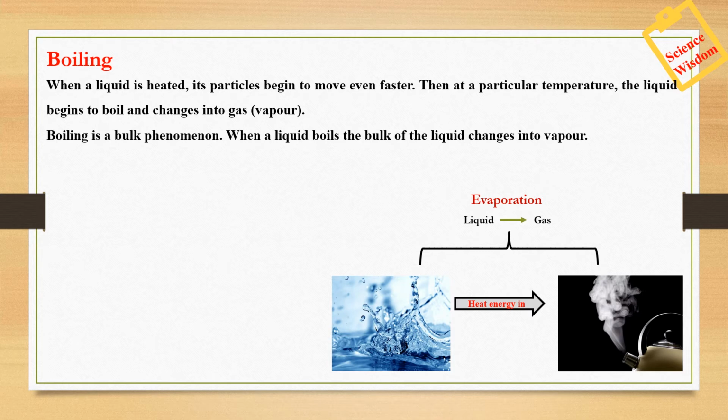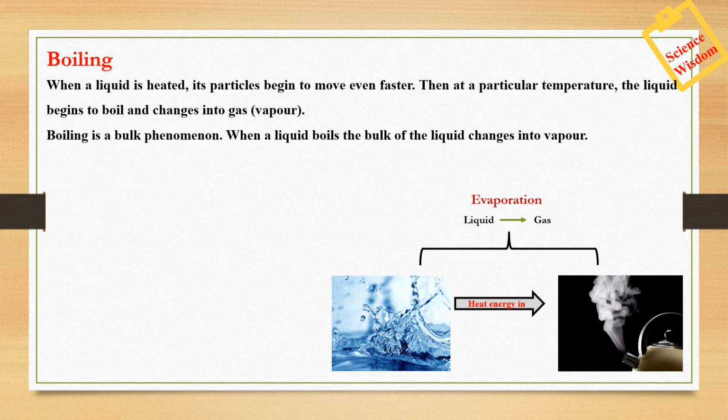There is some space so they are free to move, but when we provide heat energy, they try to move much faster. Then at a particular temperature, this liquid begins to boil and change into vapor state, that is, into gaseous state, that is water changing to steam.